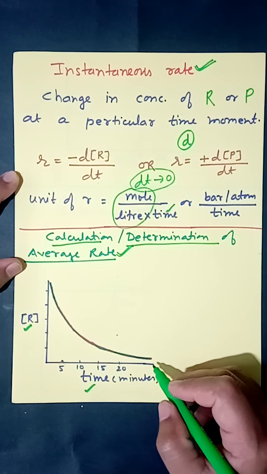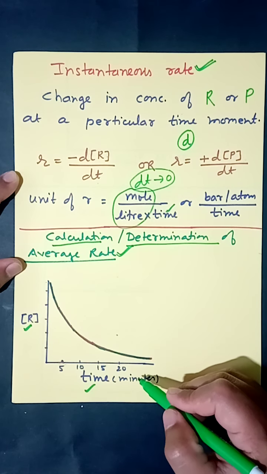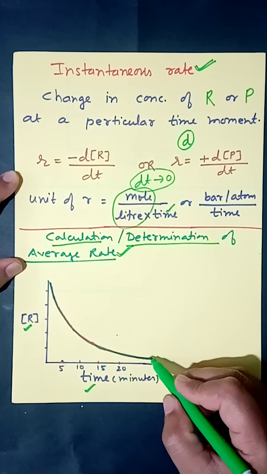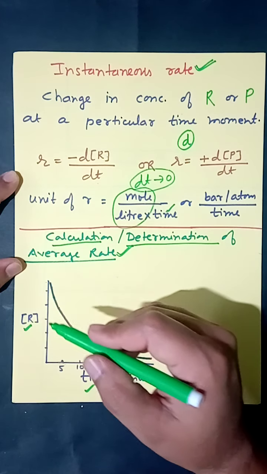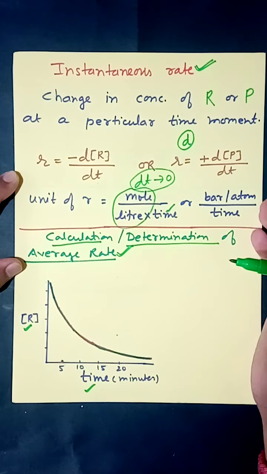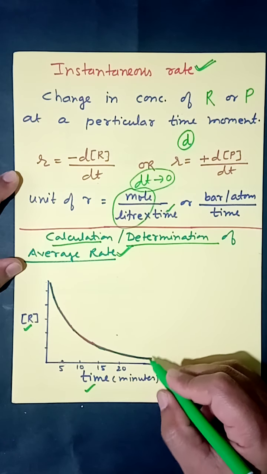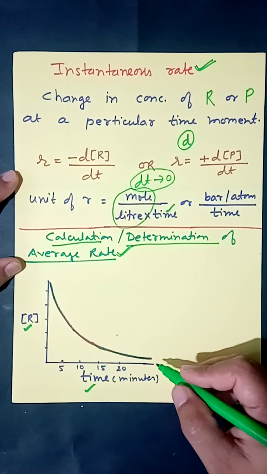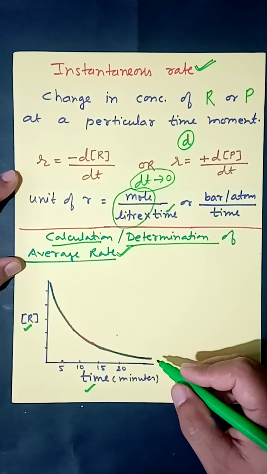Now remember one thing: in most chemical reactions, the concentration of reactant never gets to zero. This is a good 1 mark question. Can the concentration of reactant be zero after a long time? The answer is, in most reactions it is not zero, it continues to decrease. The rate of reaction is initially very fast, later on it slows down, and therefore these two curves will not touch each other, and concentration of reactant cannot be zero even at infinite time for most chemical reactions.